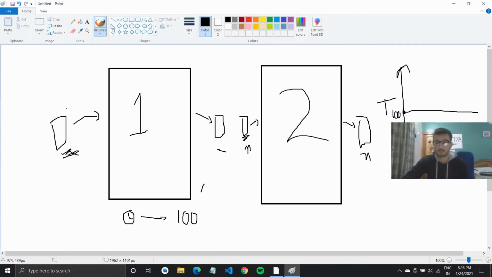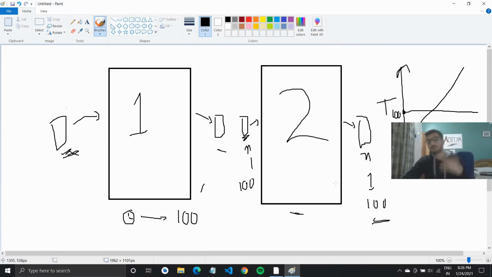If I give it one input, it would take 1 second. If I give it 100, it would take 100 seconds to execute. And if this input size increases, the output time would also increase. The growth would be upwards. It depends on the input. Now there are some cases with this. I have my first program right here and my second program right here.